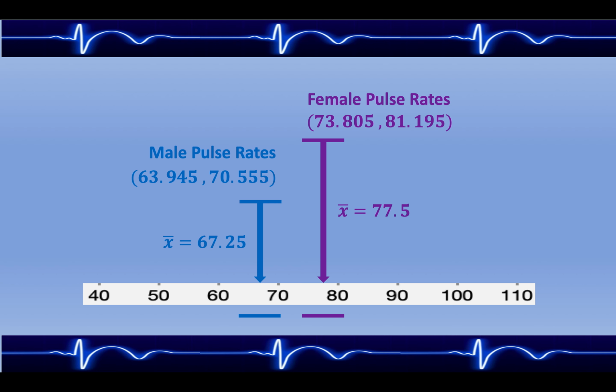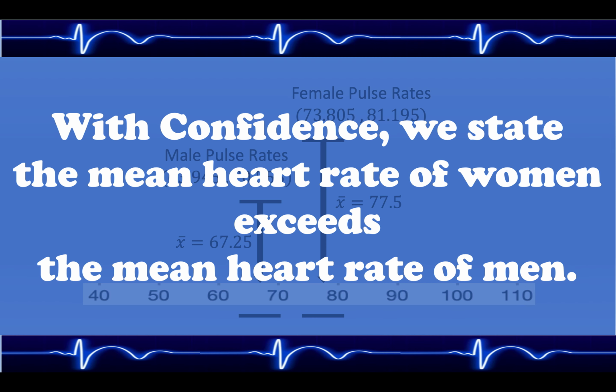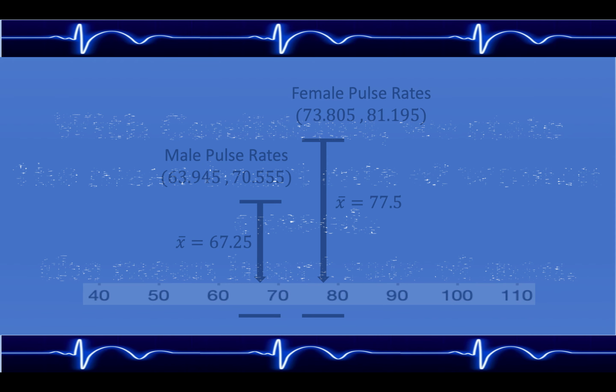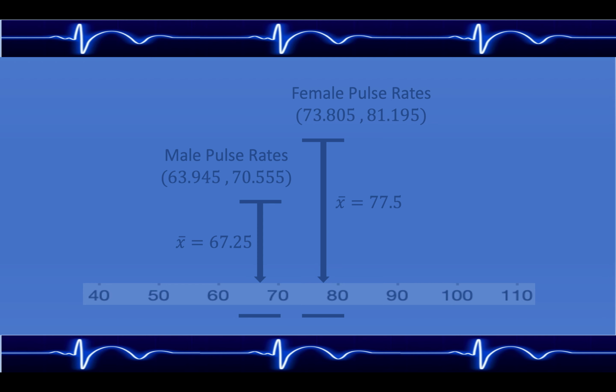And so each of these intervals represents our best guesses at the mean heart rates for each of the two populations. And since they share no outcomes in common, it leads us to believe that, in general, and with confidence, we state that the mean heart rate of women exceeds the mean heart rate of men. A natural question we could ask ourselves is, why is the mean heart rate among women greater than the mean heart rate among men?